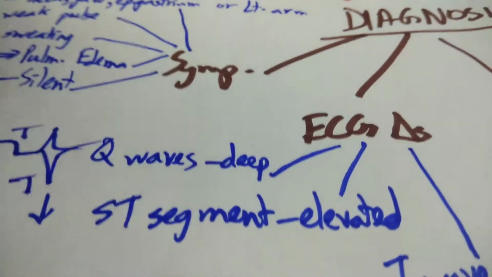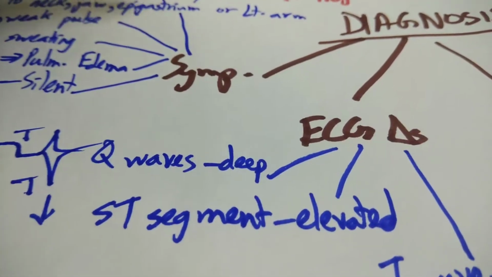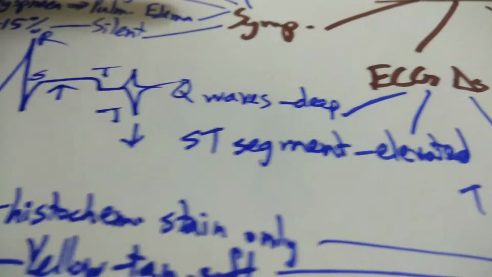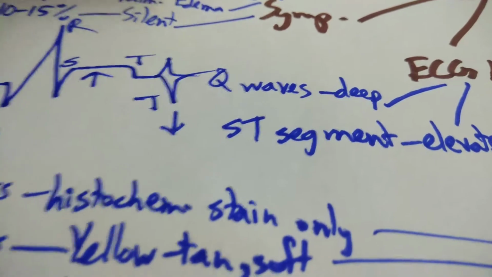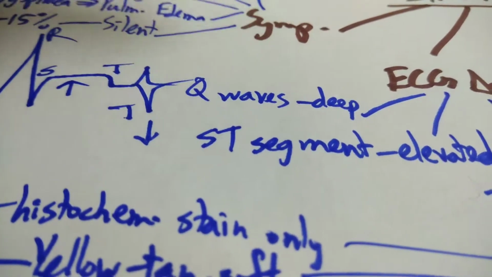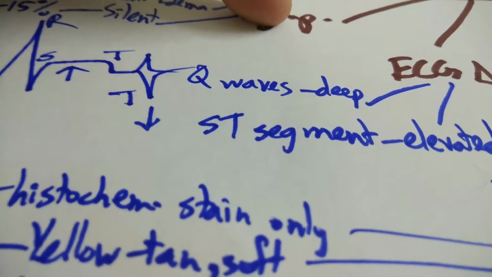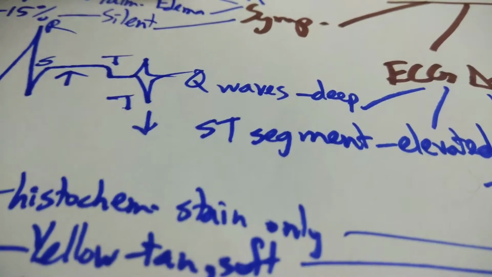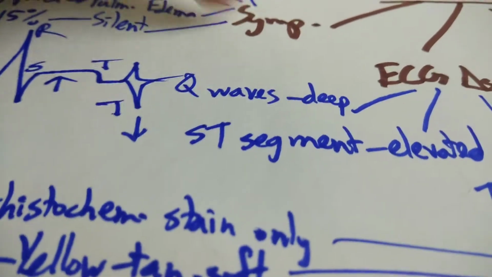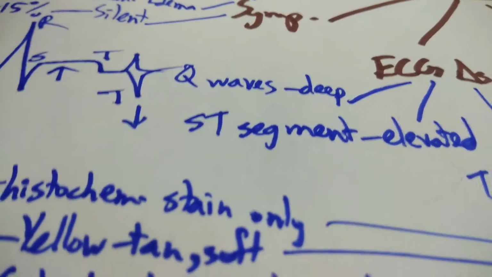Now, moving on to the ECG changes. I shall take a separate class on ECGs, normal ECGs and abnormal ECGs, later on. But for now, just learn this. Classically, MI can be divided into two types: STEMI and NSTEMI. STEMI stands for ST elevation myocardial infarction, and NSTEMI is non-ST elevation myocardial infarction.